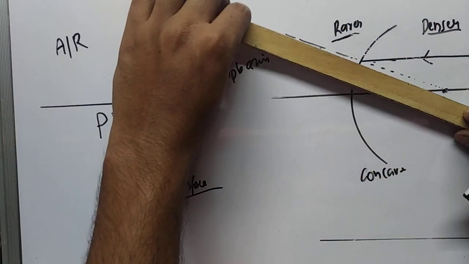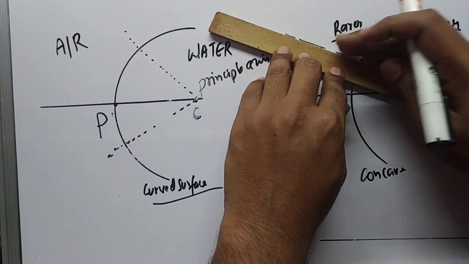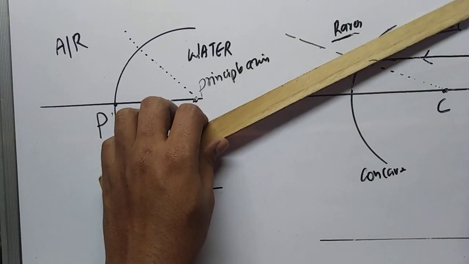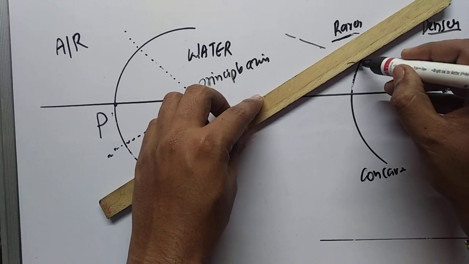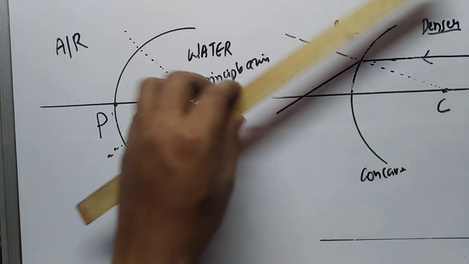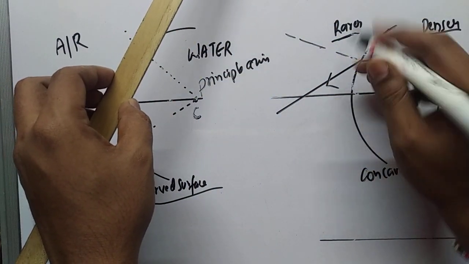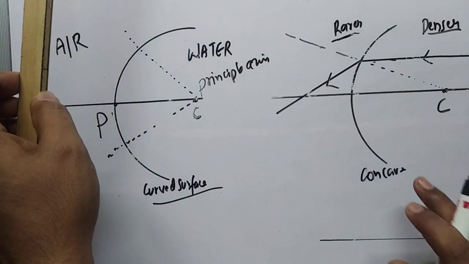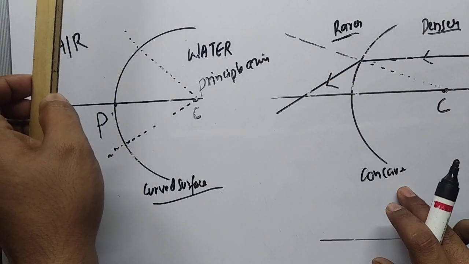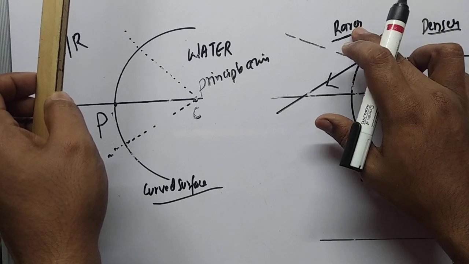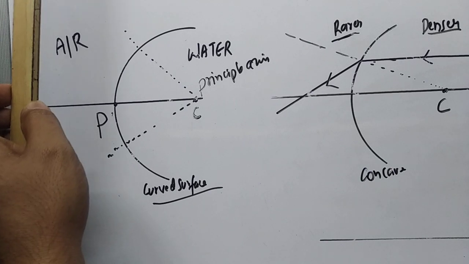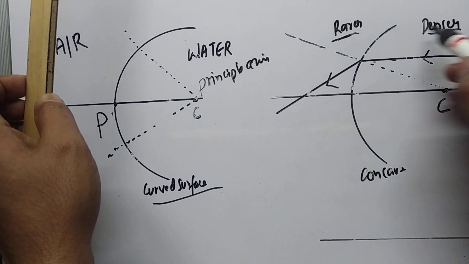So this is our normal line. This is one part of the normal line, and the other half of the normal line will be this side. So now this will be our refracted ray, which is bent away from the normal. Remember that on a concave surface, when a ray is traveling from denser medium to rarer medium, it bends away from the normal. So here we have taken denser to rarer.